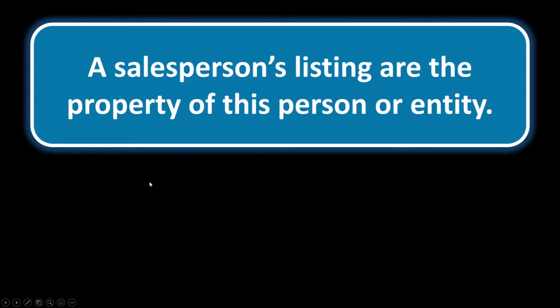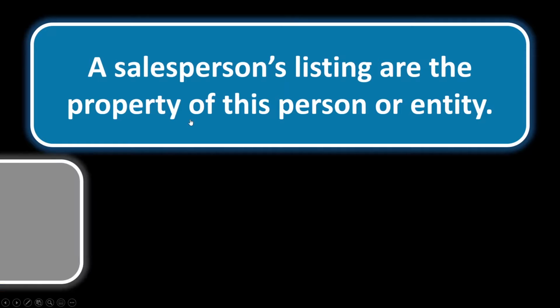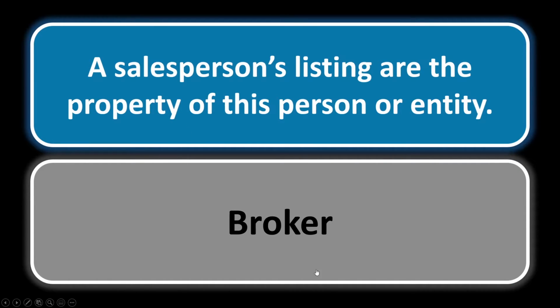Agency 3. A salesperson's listings are the property of this person or entity. Okay, so remember, in California, a real estate salesperson must be under a real estate broker. So even though the salesperson might be the direct point of contact with the listing, the actual listing is owned by the salesperson's broker. So the real estate broker is the one supervising the real estate salesperson, because remember, the broker is the agent in the relationship with the principal and the salesperson is the sub-agent.